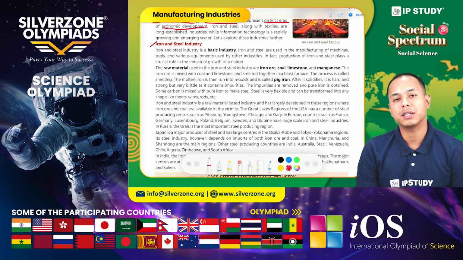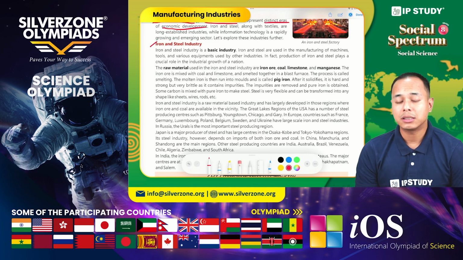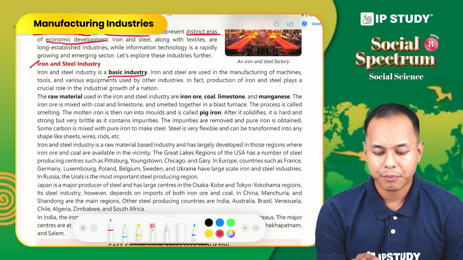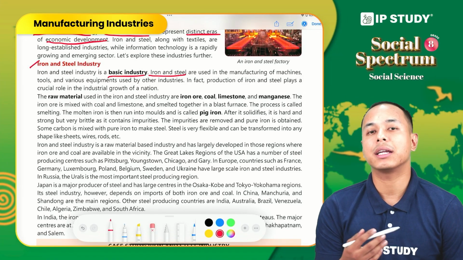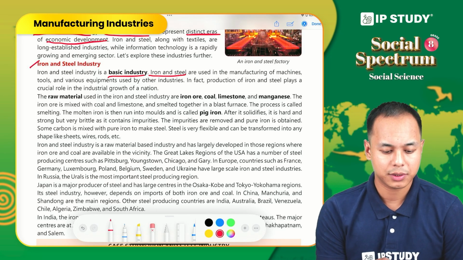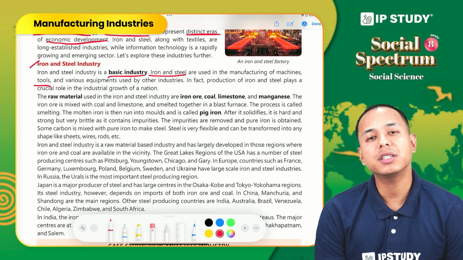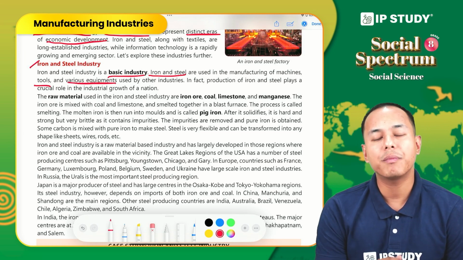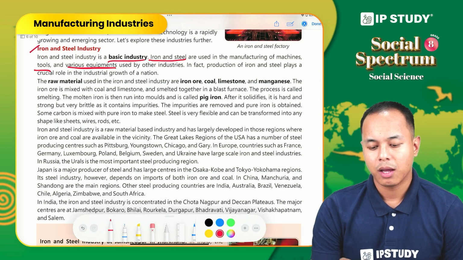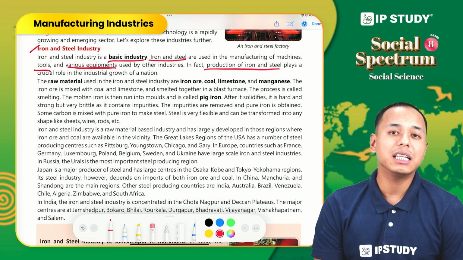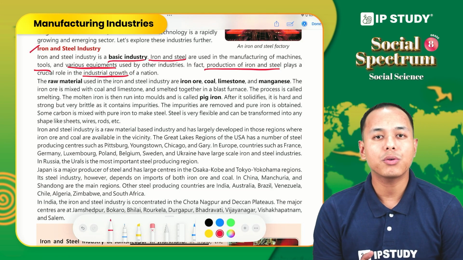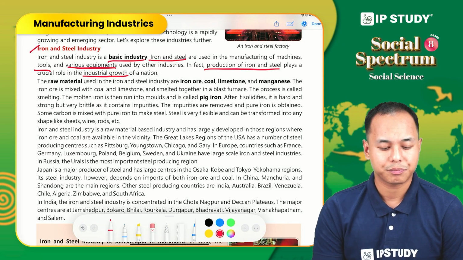Firstly, we have iron and steel industry. The iron and steel industry is a basic industry. And what do we mean by basic industry? Because iron and steel produced from the iron and steel industry is used in manufacturing a large number of products such as machines, various tools, equipment, and it is also used as raw material in other industries. In fact, the production of iron and steel plays a very important role in the industrial growth of a nation. A nation grows with the growth of iron and steel industries.